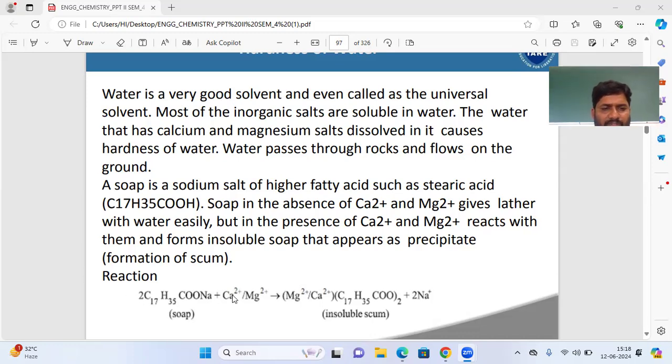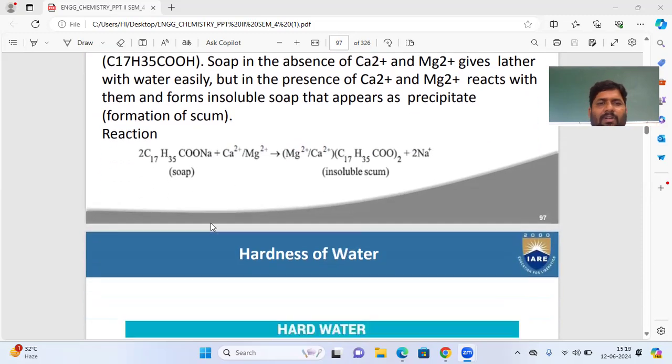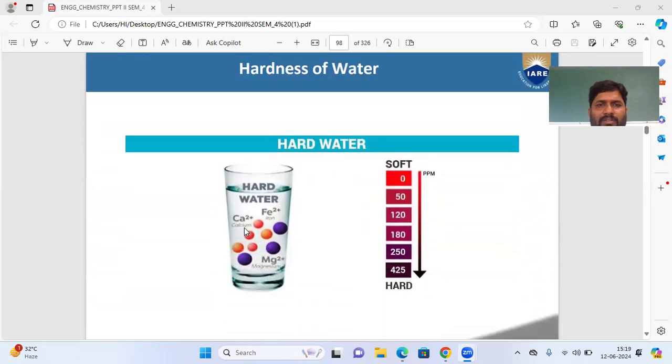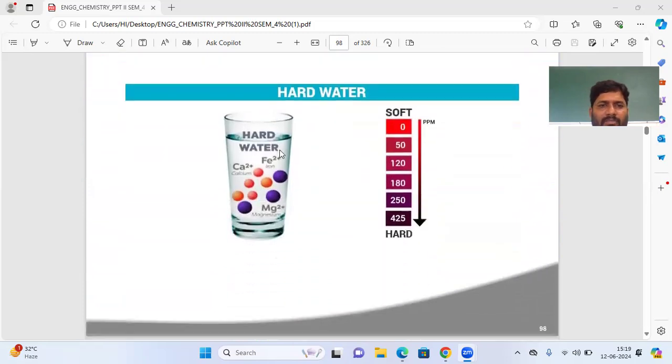This is the soap. This is the water. If suppose this water contains calcium and magnesium ions, when it reacts with soap, what happens? We will get an insoluble precipitate. That is called scum. So these are the reactions regarding hardness of water. Now you'll see, hardness of water, this is a diagram. This is a glass which contains water and it has calcium, magnesium, iron ions. This is the diagram of the increasing order of hardness in ppm. So hardness of water increases. So impurities increase, hardness increases.